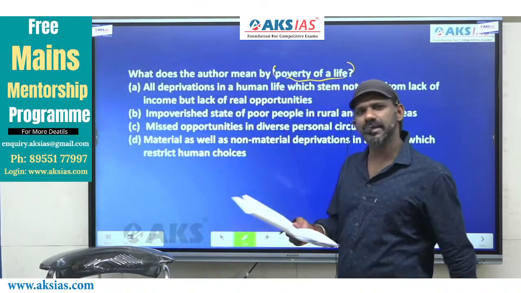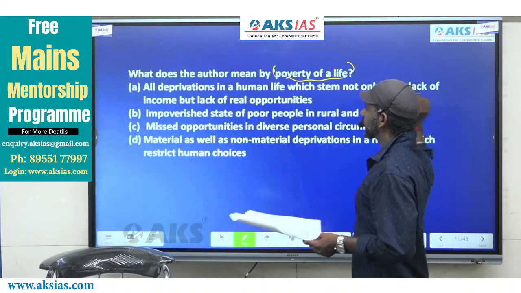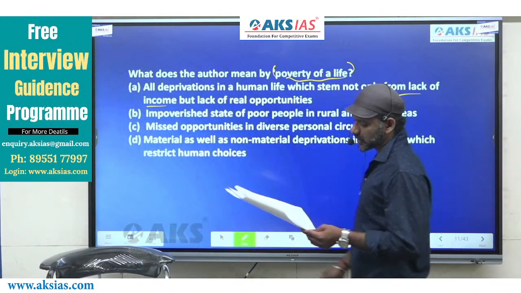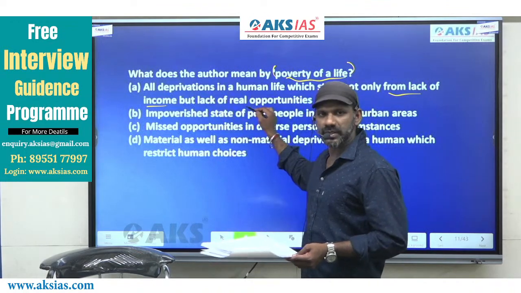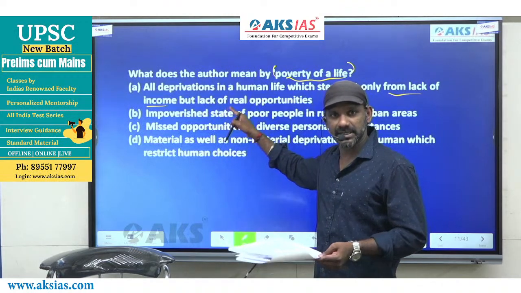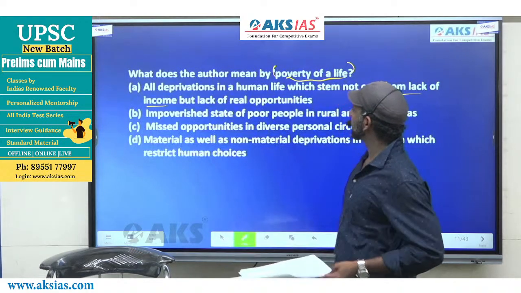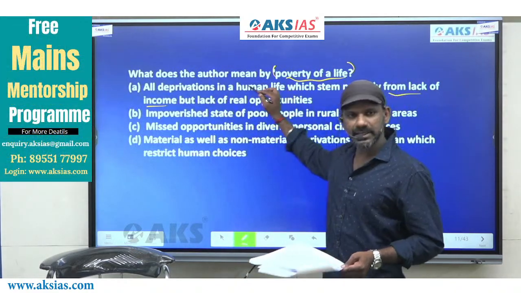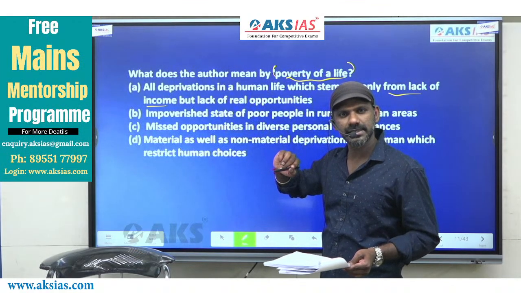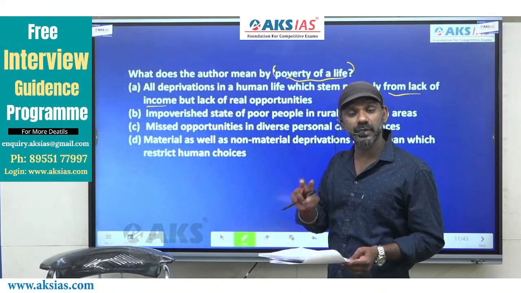Here, option A is anyway grammatically wrong, because it says not only from lack of income, one entity, but lack of real opportunities. But lack of real opportunities means this is grammatically wrong. It must be but also. In the paper also, it is not a printing mistake or typing mistake here. In the paper also it is but. But also is not there, right? But from lack of real opportunities means, according to option A, it happens because of only one thing, whereas according to the paragraph, it happens because of two things.